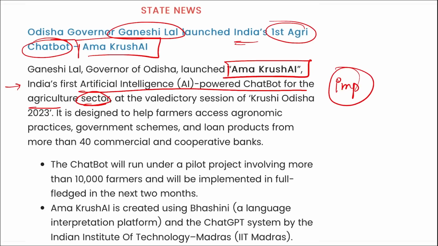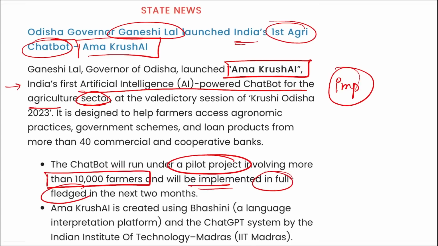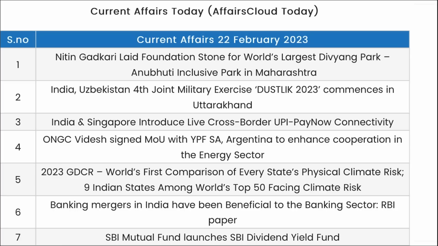Alright, highly important. And this chatbot will run under a pilot project that will involve more than 10,000 farmers and will be implemented in full fledged in the next 2 months. So that's all for the day, friends. Now let's go for a quick revision.